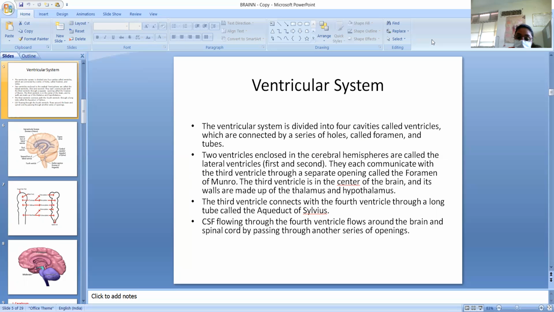CSF flowing through the fourth ventricle goes around the brain and spinal cord by passing through another series of openings. So this is all about the ventricular system. There are the lateral ventricles, then the third ventricle and the fourth ventricle. The lateral ventricles open into the third ventricle through the interventricular foramen, and the third ventricle opens into the fourth ventricle through the aqueduct of Sylvius. So these are the structures.